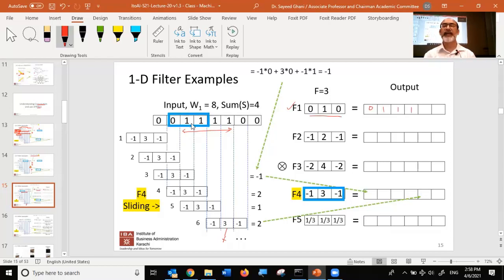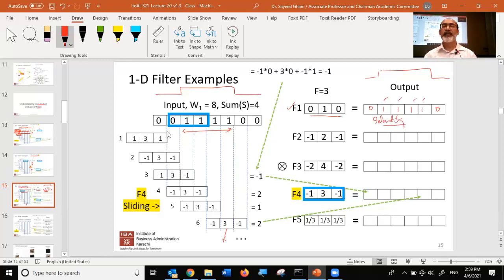So you can just look at it and write it down. It's going to look something like this. There are 4 ones over here, so it's going to give you a 1, 1, 1, and 1. So the input and the output, is there some resemblance? The input was like this, and this is the output. Is there a resemblance? They're identical, right? So this can be thought of as the identity filter.